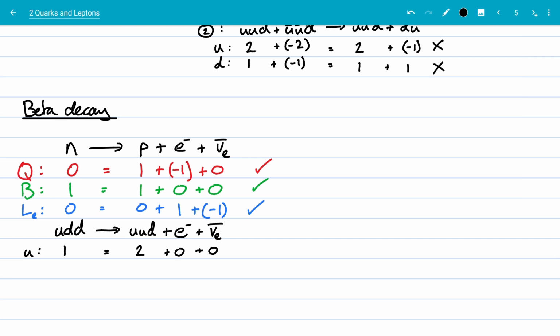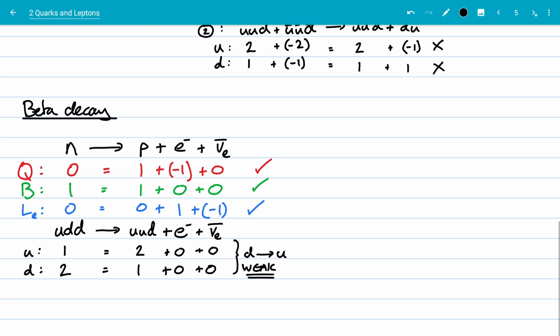Doesn't look like it works. Then down quarks, we've got 2 equals 1. So clearly what's happened here is we have had a down quark turn into an up quark. So this is evidence of the weak interaction.